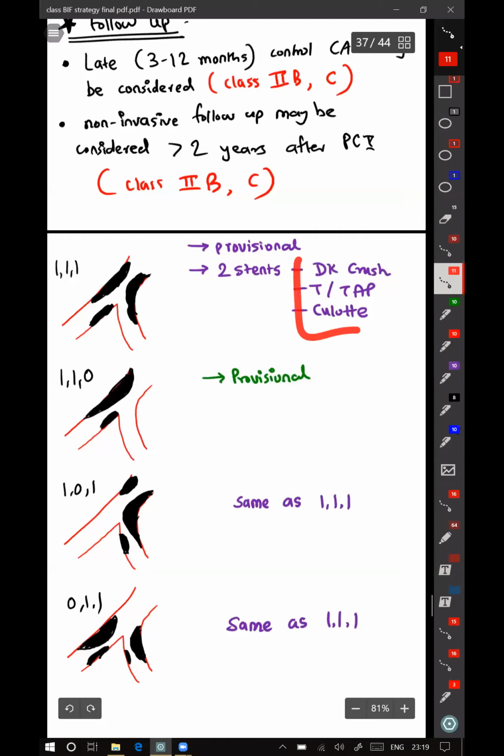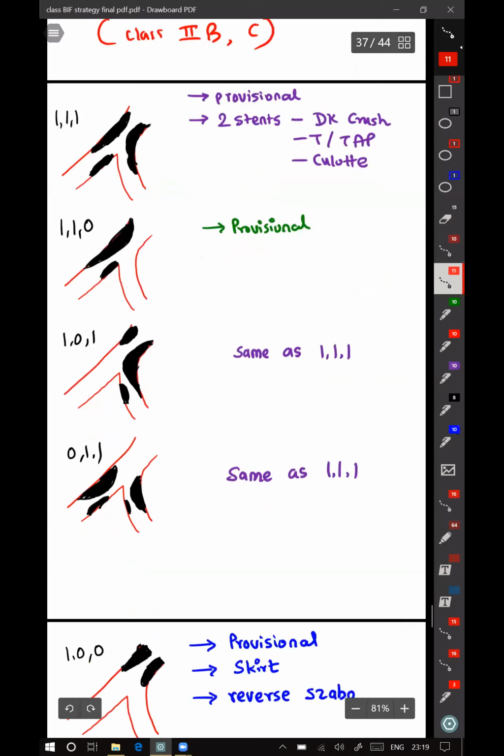Then if it is 110, again provisional is the preferred choice. The 3 in purple here are true bifurcation lesions: 111, 101, and 011, where the strategies remain same. Because in 110, your side branch is not affected, it doesn't come under true bifurcation. And even if the angle is 90 degrees, you might not even wire the side branch and do just a provisional stenting.